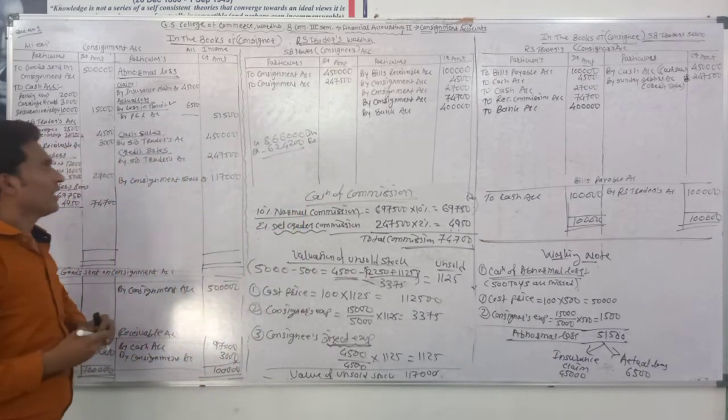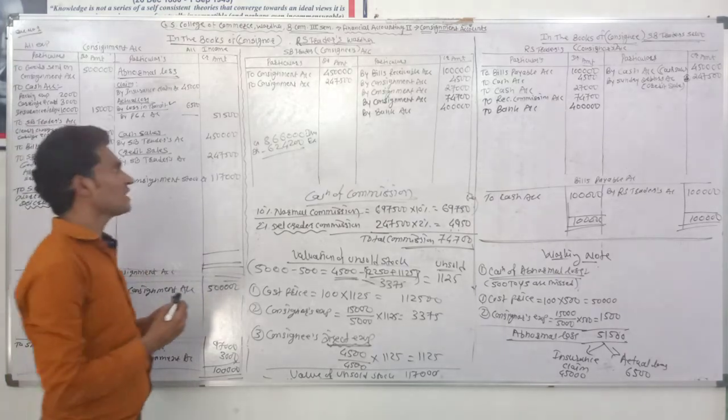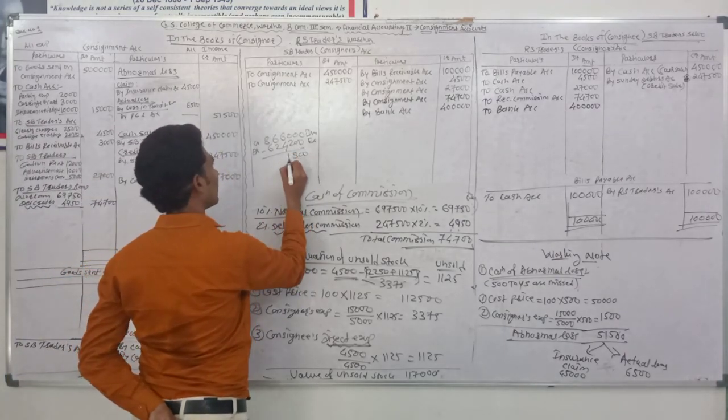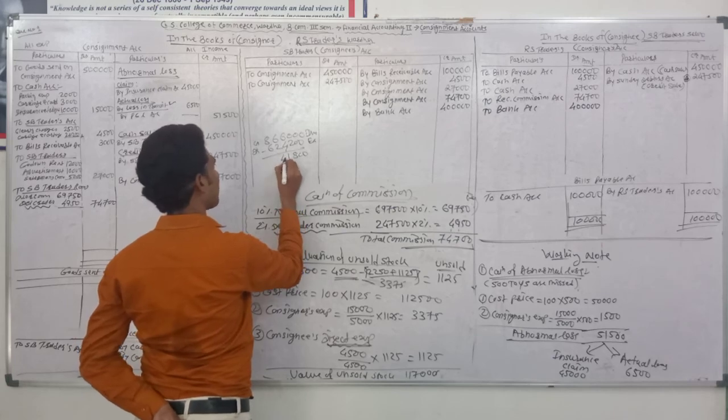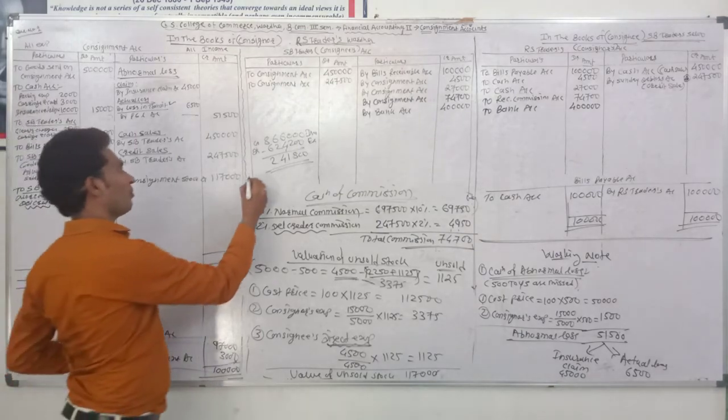Okay, the difference is 2,41,800. It's profit.